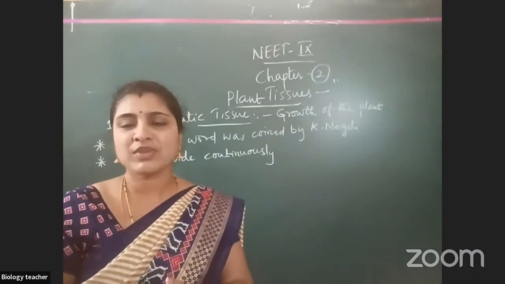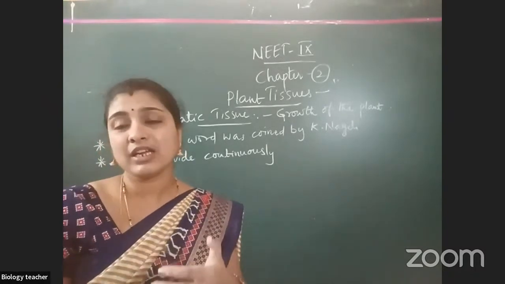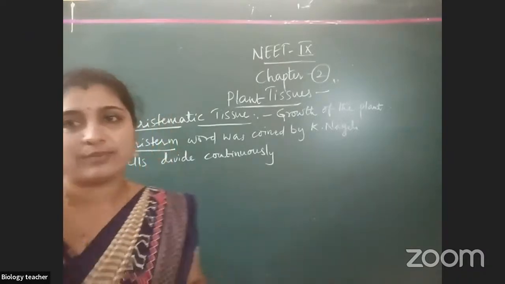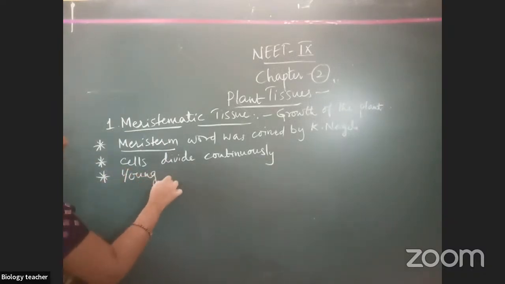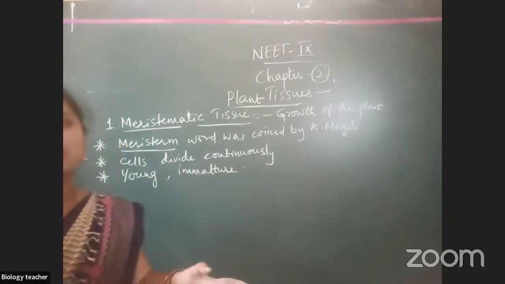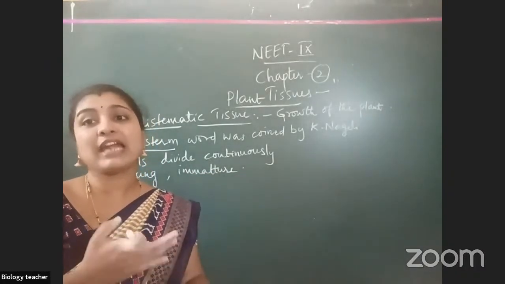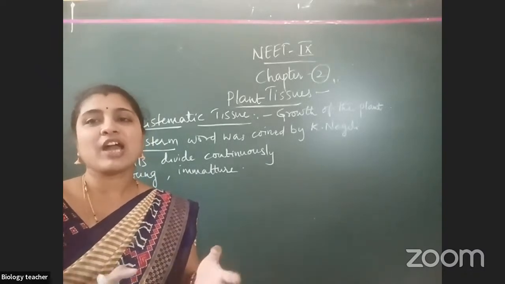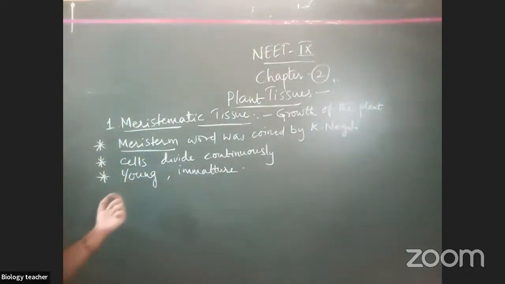Any living organism which shows growth means what? It is the cells are actively undergoing the division. So they are always undergoing the division, means they are always young and immature. Once it attains maturity, what happens? They stop dividing. But all cells will divide, no? Divide means they are young and immature. Immature means not getting old. If we become old, we stop the growth, right? But the meristem cells are young and immature.